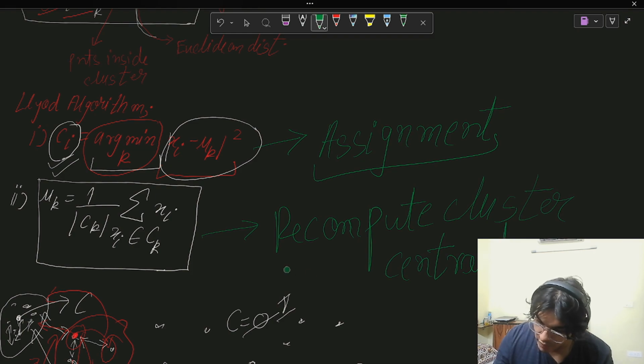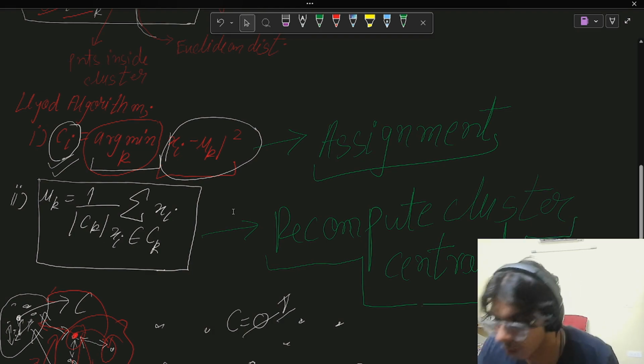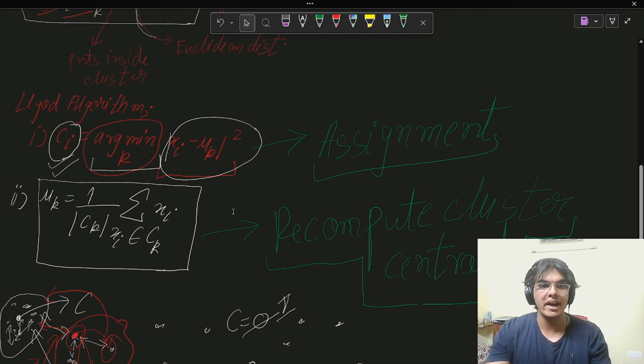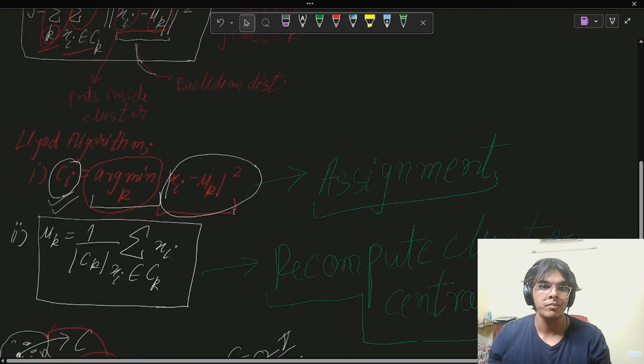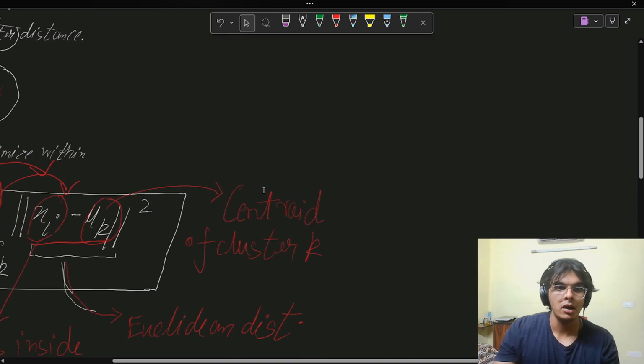Okay. This is very important. This is the only part in the entire algorithm to understand. The rest of it is super easy. So this is how the Lloyd algorithm works, and this is why it is very important. One thing that I forgot to mention, it's a small mistake on my part.